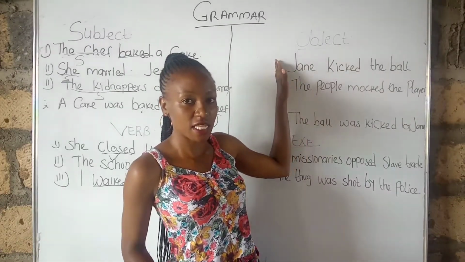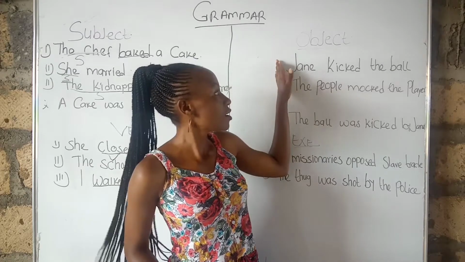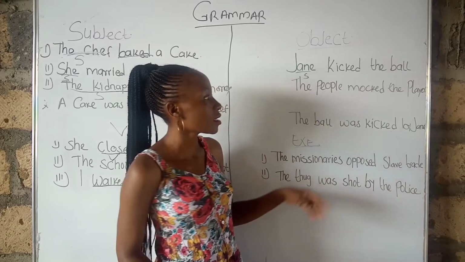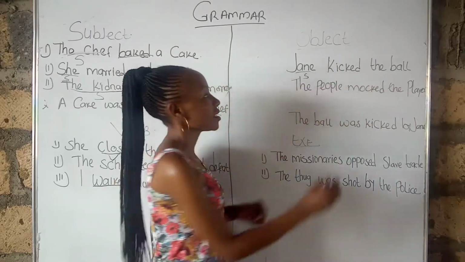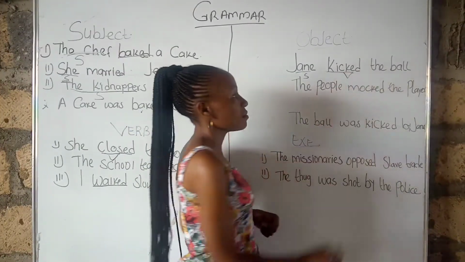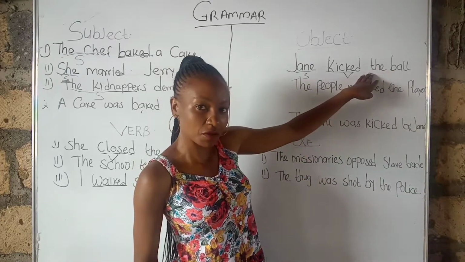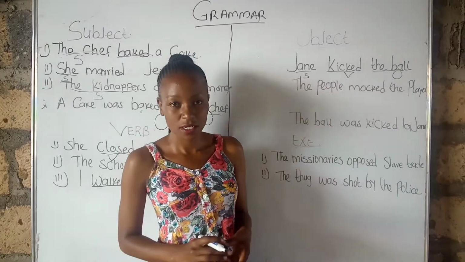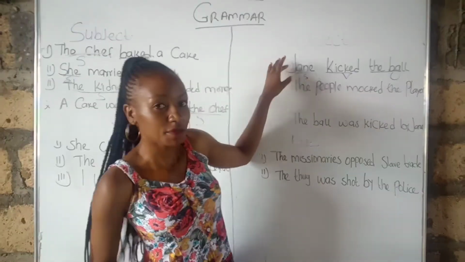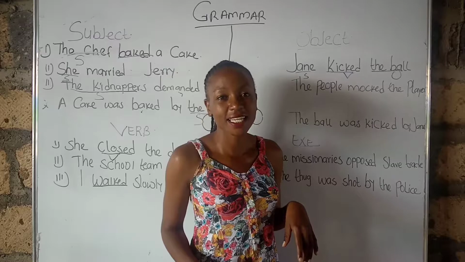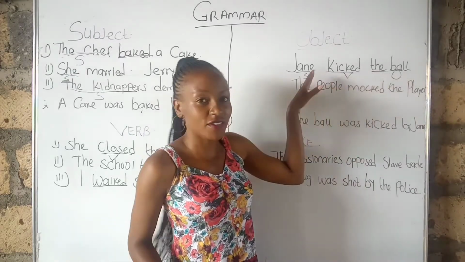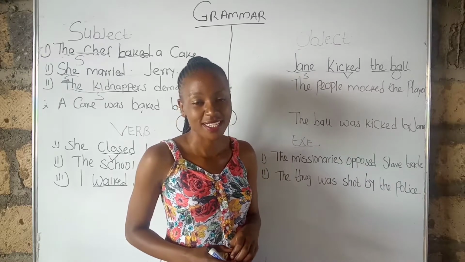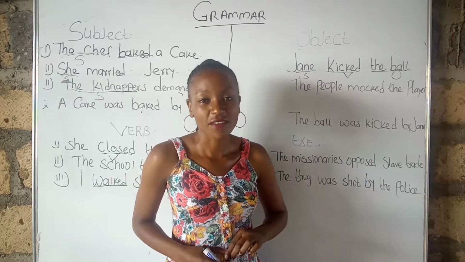This sentence is in the active voice. So we have Jane as the subject, kicked as the verb, and the ball as the object. So we have Jane kicking the ball. The ball is receiving a kick from Jane. That is why it is the object, the receiver of the action.